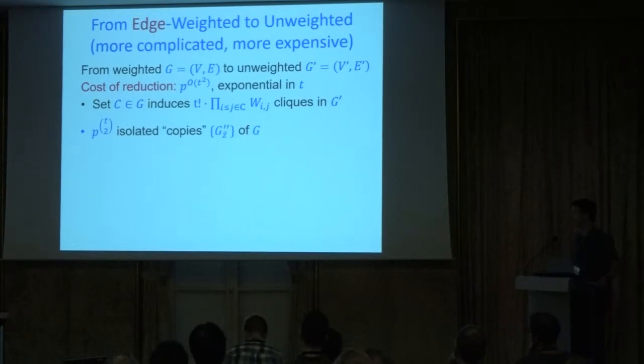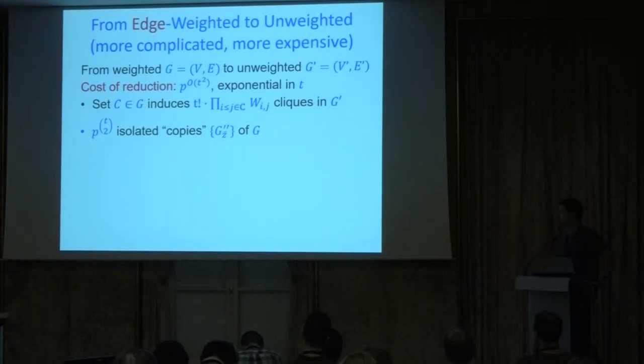In a little more detail, the way we do it is we actually place many, many copies of the original graph in this new unweighted graph G prime. They're not exactly copies, but you can think of them as copies. So the number of copies is p to the power t choose 2. That's where the big blow up in the reduction comes in.